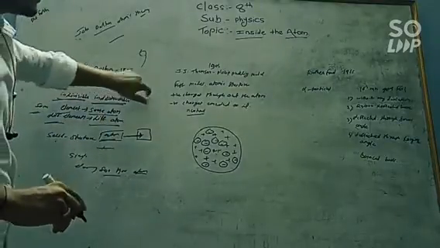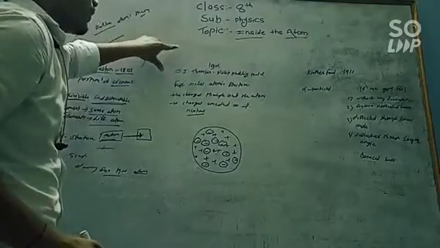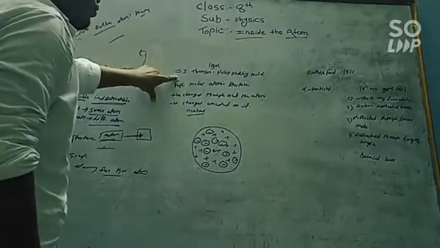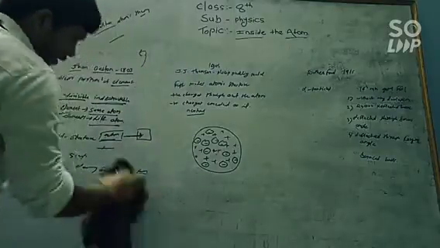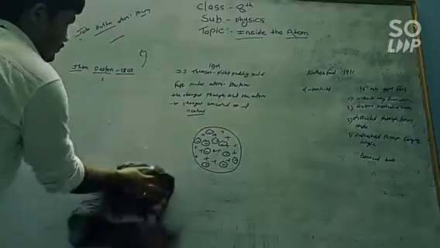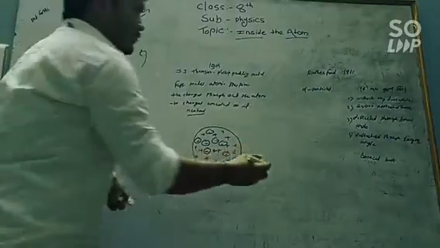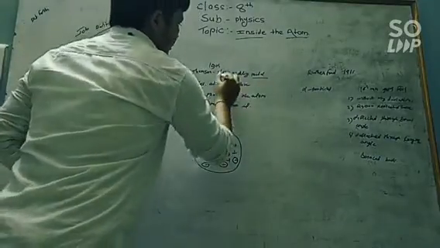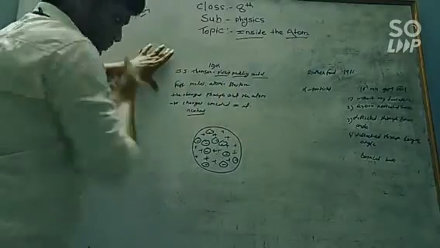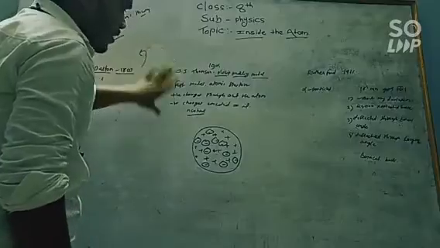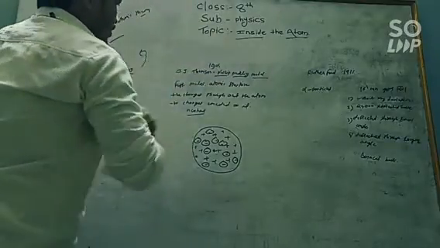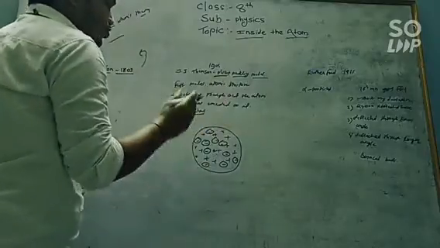Now let's move on towards 1904. There is a scientist, J.J. Thomson. J.J. Thomson put forth the atomic theory by using a model, that is, the plum pudding model. According to J.J. Thomson, he put forth the theory of the atomic structure by using the plum pudding model. Now this plum pudding model describes the structure of the atom.